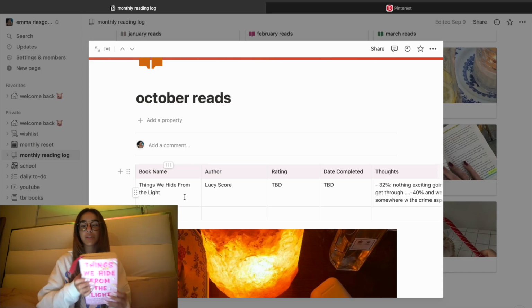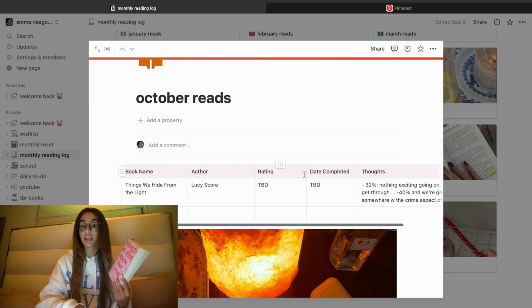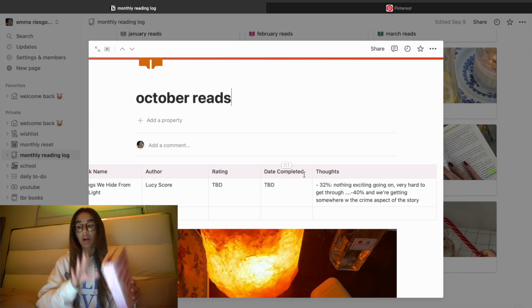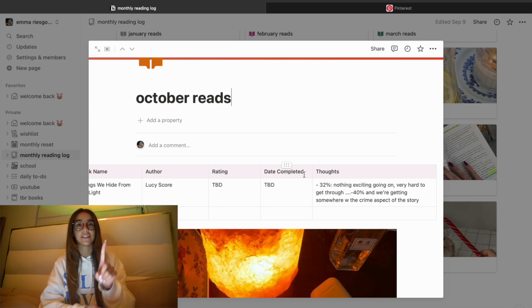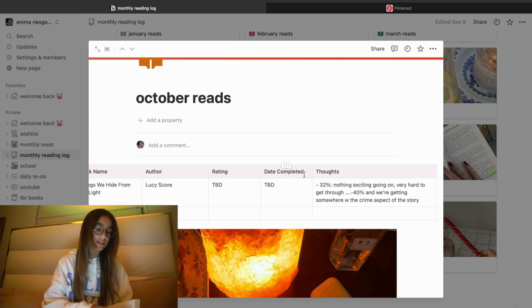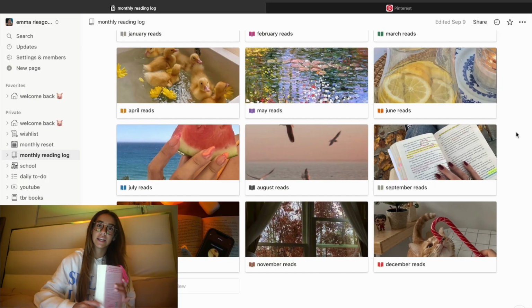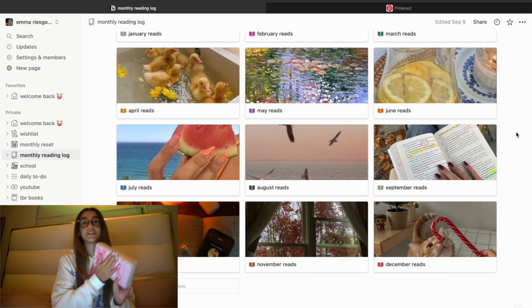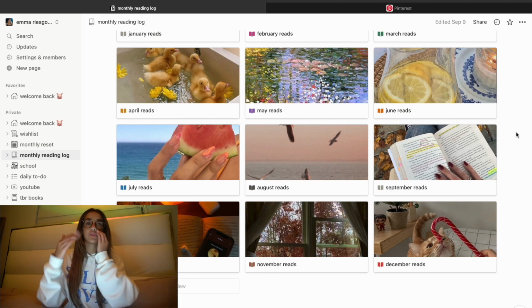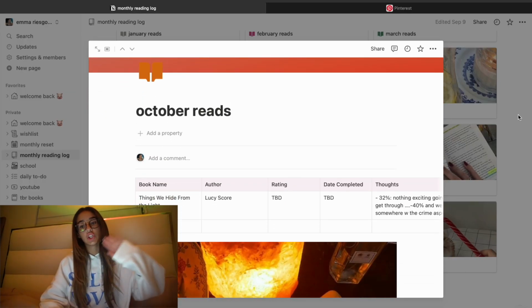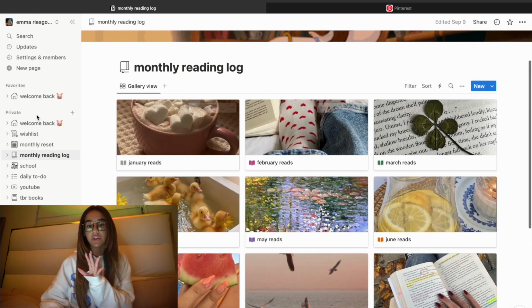But this book has been going pretty slow. I actually wrote that. I said 32% through, nothing exciting going on, very hard to get through. 40% through, we're getting somewhere with the crime aspect of the story. The romance in this book I feel like is still kind of hard to get through. I feel it getting somewhere, but that is the book I'm currently reading, and throughout the month I just come here and update what I'm reading. So that is the monthly reading log.